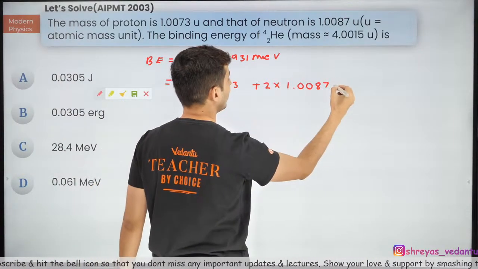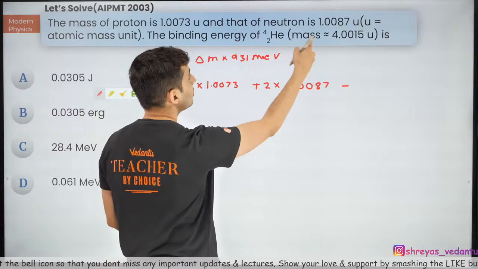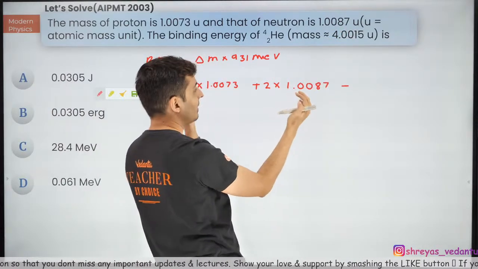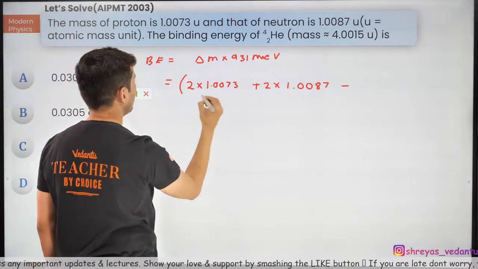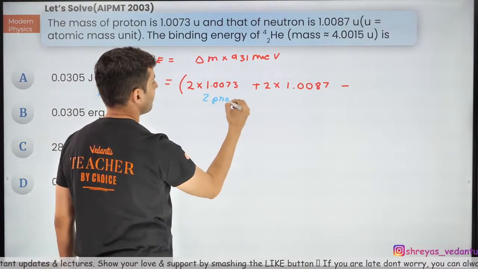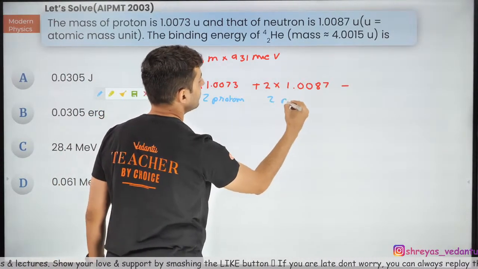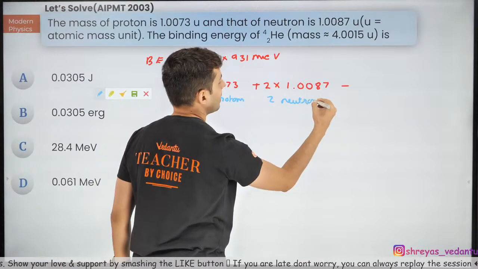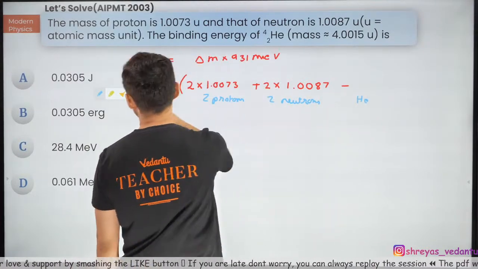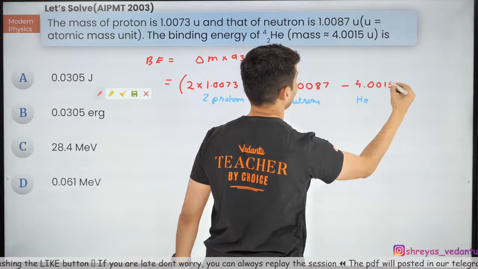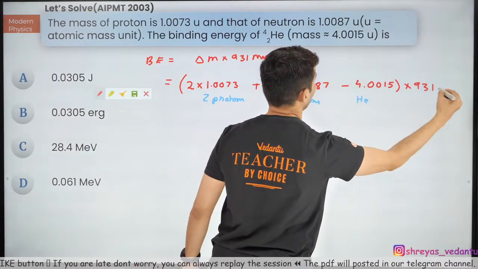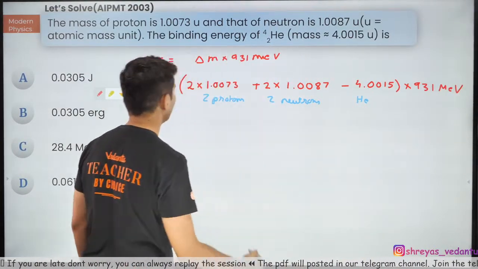Do not forget, you have to find the defect. So this is the total mass of the 4 particles separately, 2 protons and 2 neutrons, and this is the helium nucleus. The mass of the helium nucleus is given to be 4.0015, into 931 MeV.